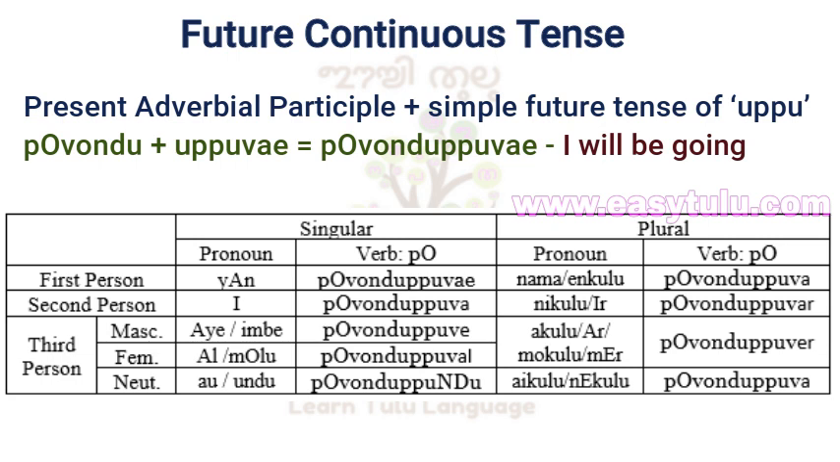Au or undu povonduppundu, it will be going. Nama or enkulu povonduppuva, we will be going. Iru or nikulu povonduppuvar, you will be going. Akkulu mukkulu aru or meru povonduppuver, they will be going. Nekulu or aikulu povonduppuva, they will be going.